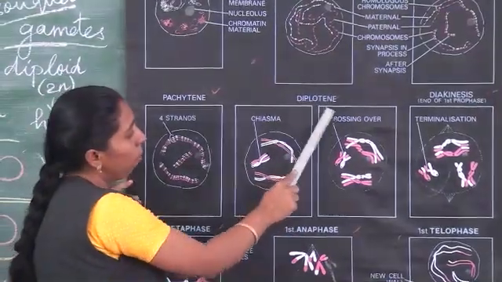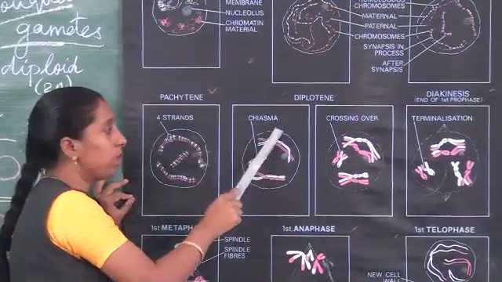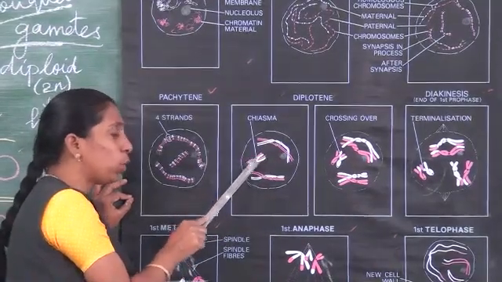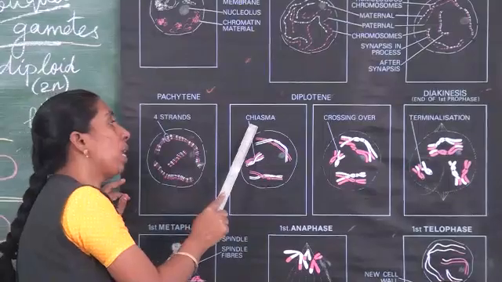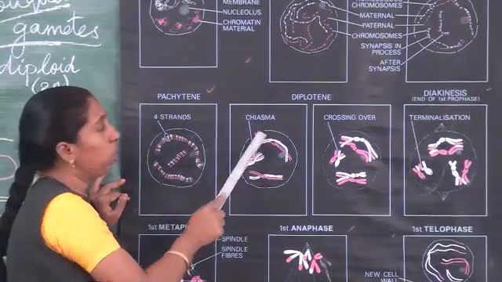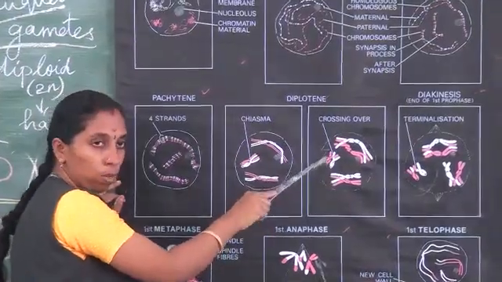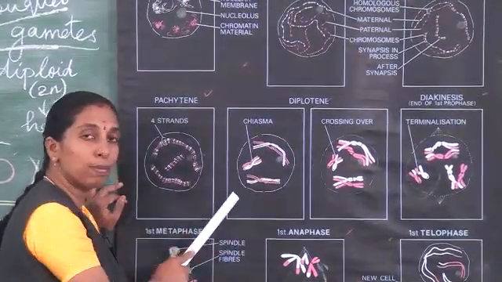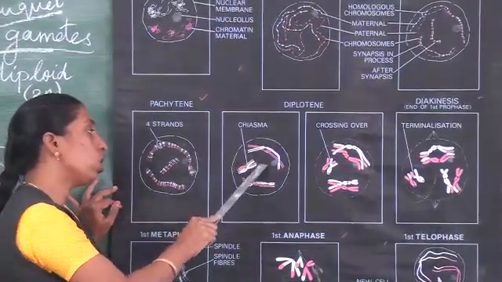And next, in the diplotene stage, the place where recombination takes place is called chiasmata, or chiasma. Crossing over means the exchange of chromosomal segments, and chiasmata means the place at which the crossing over takes place.